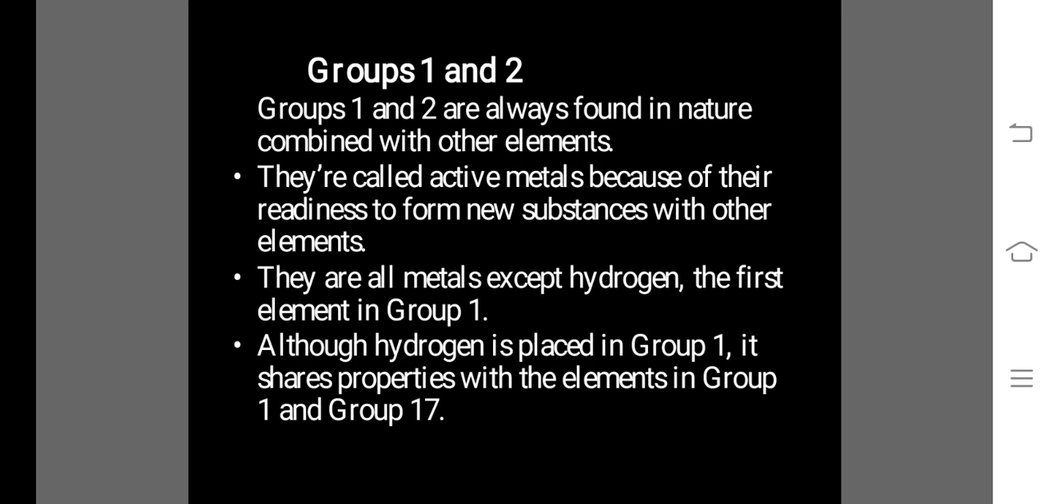Group first and second are always found in nature combined with other elements. They are called active metals because of their readiness to form new substances with other elements. They are all metals except hydrogen. The first element in group first, hydrogen, is not a metal. Although hydrogen is placed in group first, it shares properties with the elements in group first and also group 17.